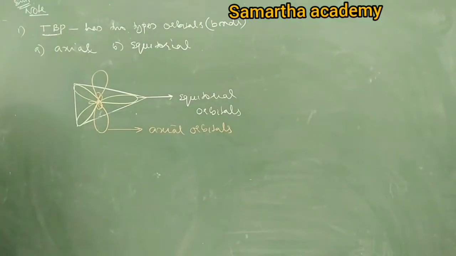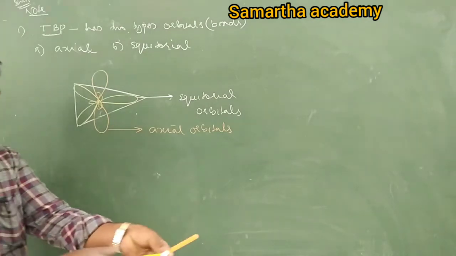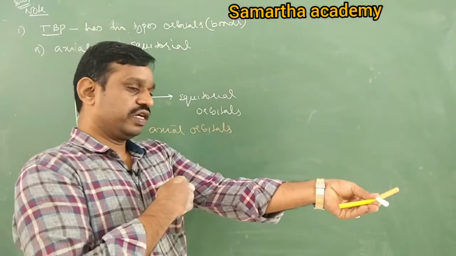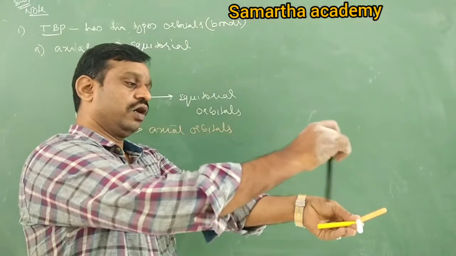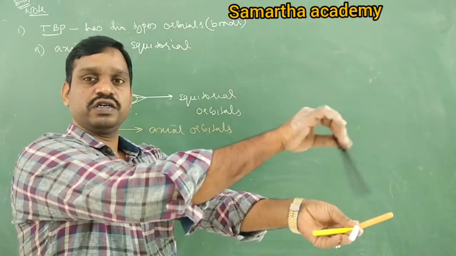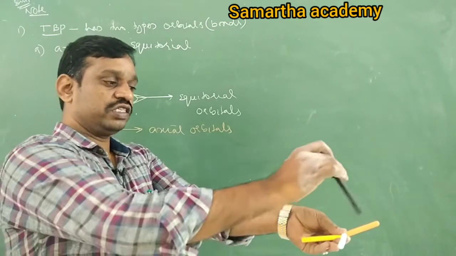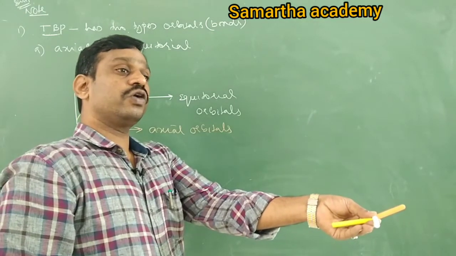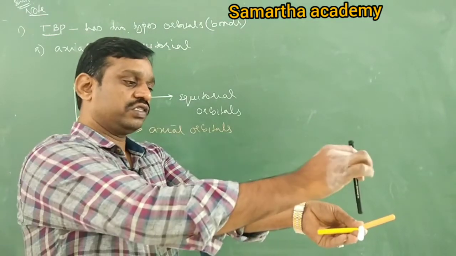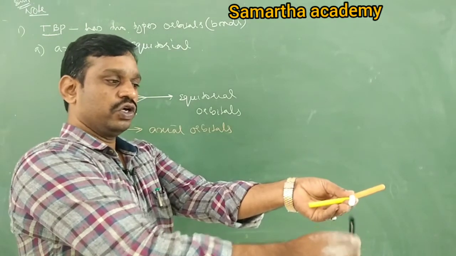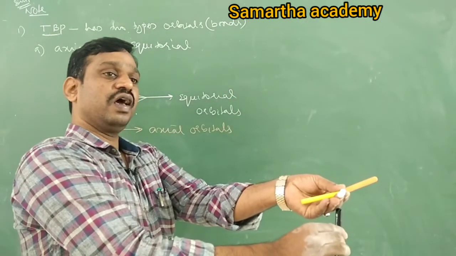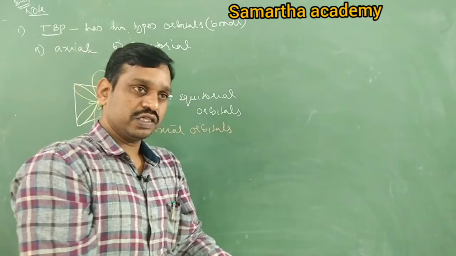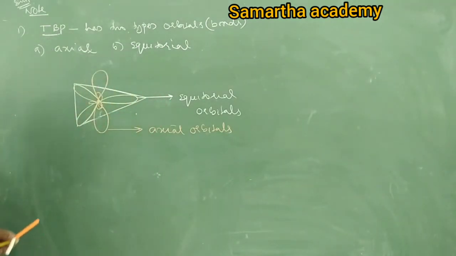Just like I have shown, it is like this. There are 3 orbitals at the corners of a triangle. So these 3 orbitals are called equatorial orbitals. One is above, another is below. So these 2 orbitals are called axial orbitals. It means TBP has 2 types of orbitals: equatorial and axial.